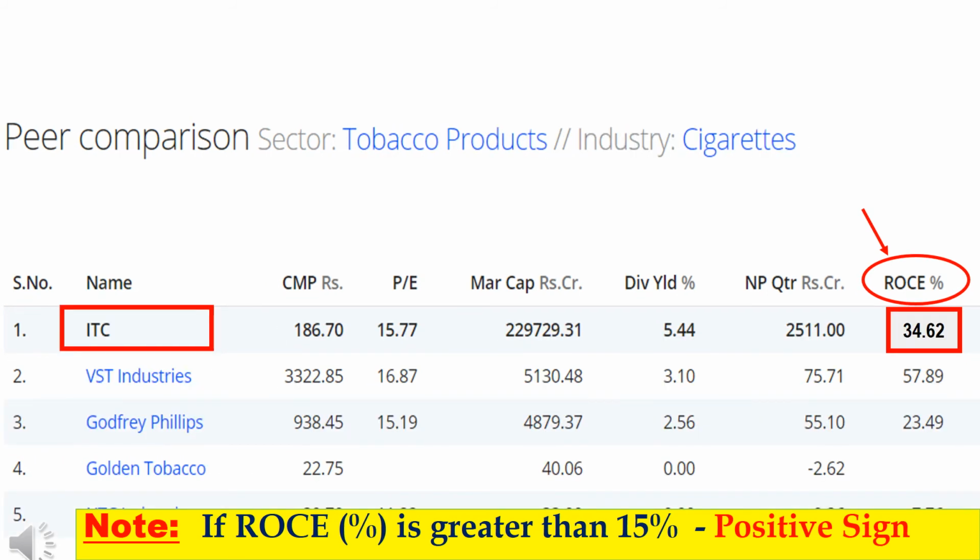Next, I opened the data of ITC Limited. Return on capital employed of ITC Limited is 34.62%. This parameter for ITC Limited is a positive sign because return on capital employed is more than 15%.